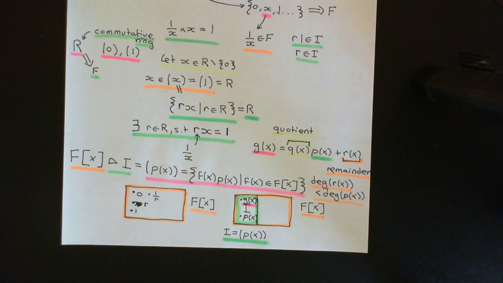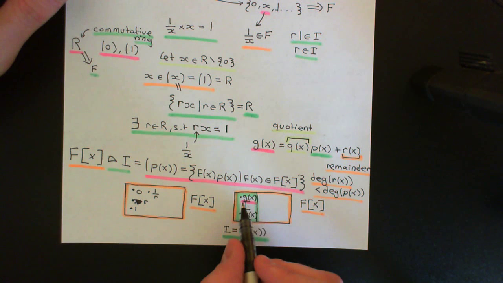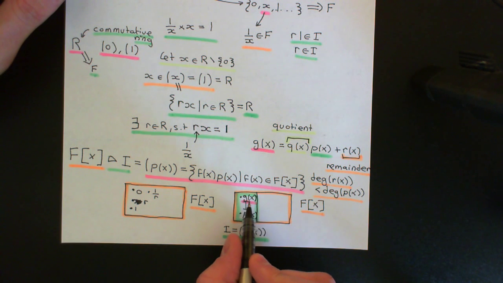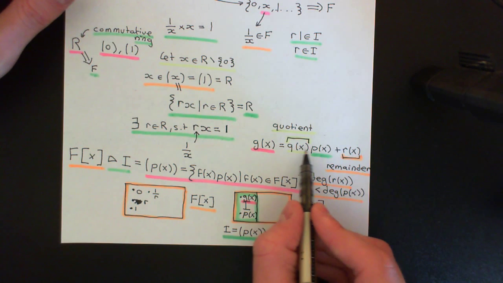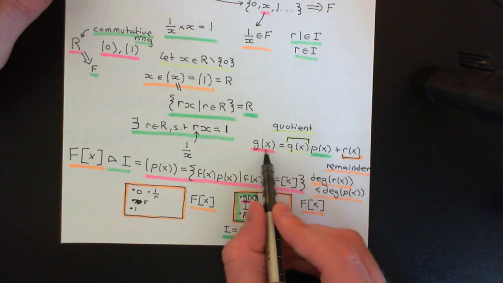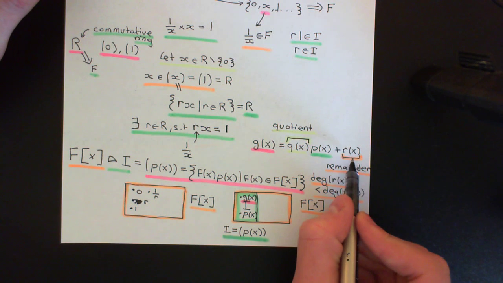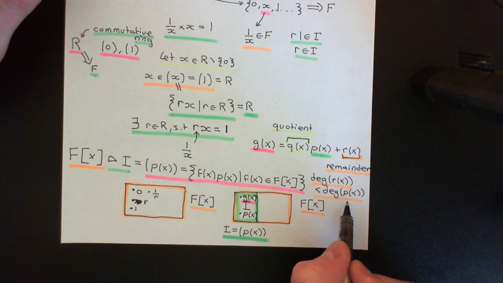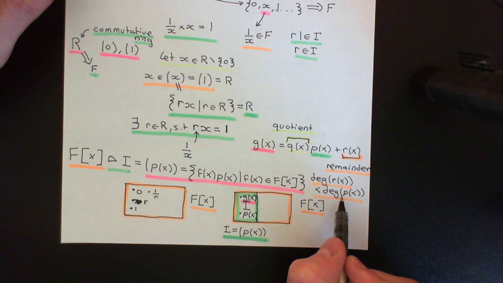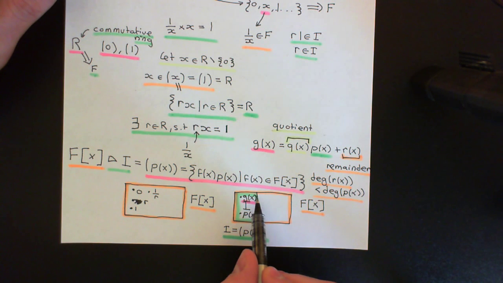So I claim that it's very simple now to prove this, because we can do it by proof by contradiction. So we said, suppose there is some polynomial g of x here that is not, repeat, is not a multiple of our polynomial p of x. That means it is not a perfect multiple of p of x. So when we do this thing that we've just spent so long discussing, we will actually get a non-zero remainder here. We'll get some remainder term here, but we now know that the degree of that remainder term will be less than the degree of the polynomial p of x, and that causes a problem, because g of x is by assumption an element of our ideal.